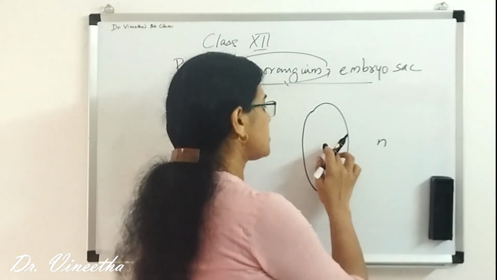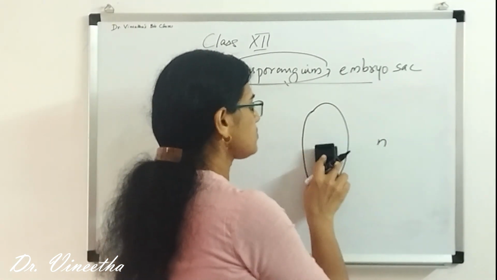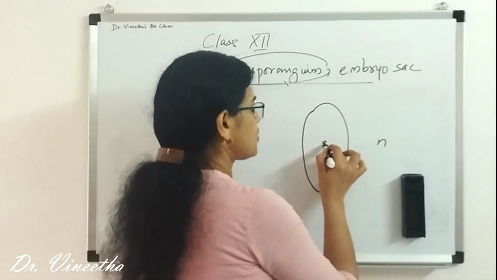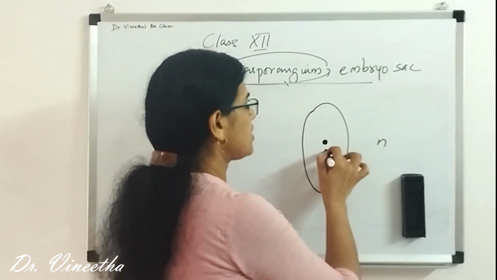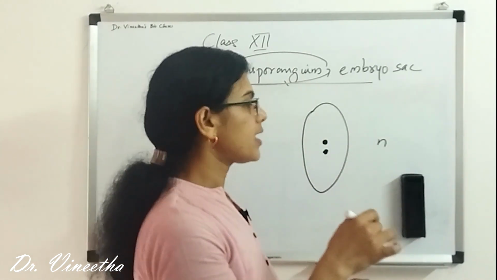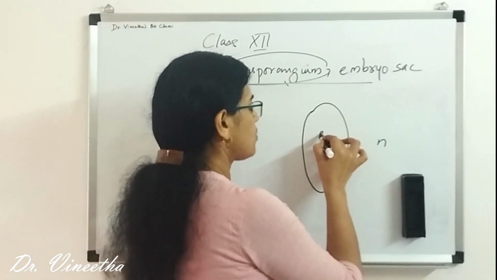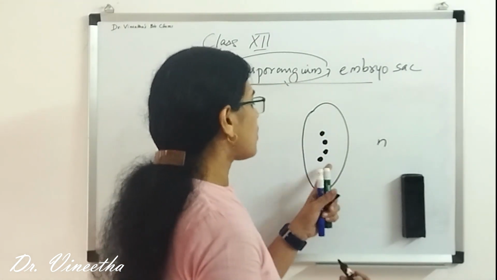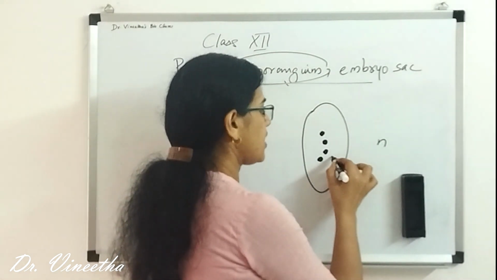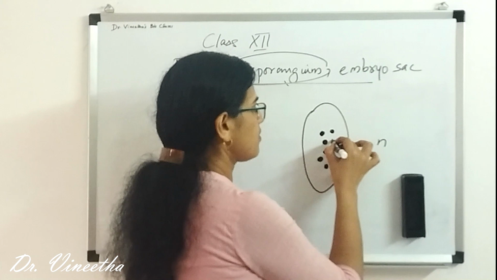So first this nucleus divides into two, and two nuclei will be formed. Then again these two nuclei will undergo mitosis, and now four nuclei will be formed, and then these four nuclei undergo mitosis again, and like that 8 nuclei will be formed.